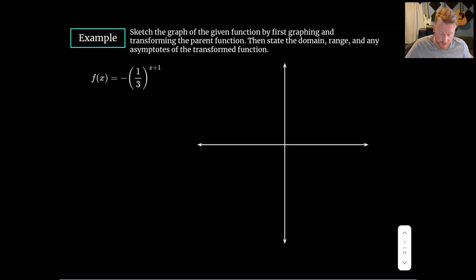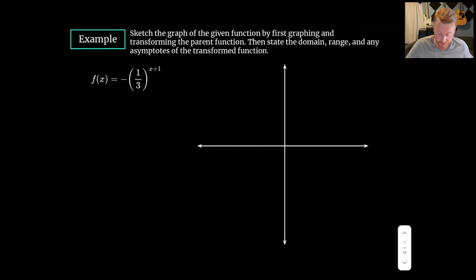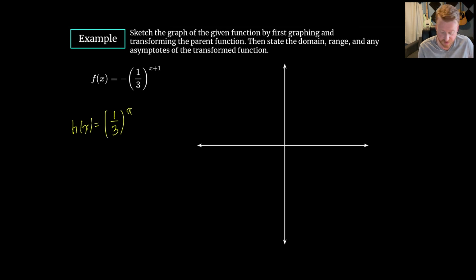All right, lastly here, I believe this is last, yeah. We're going to look at sketching the graph of this given function here. First, we'll sketch the parent graph, and then we'll look at transforming that through the different transformations that we see here. So I would say that the parent graph here, we could call it, I don't know, call it anything else, h of x or something, is going to look like just 1/3 to the x. So this is our parent graph here.